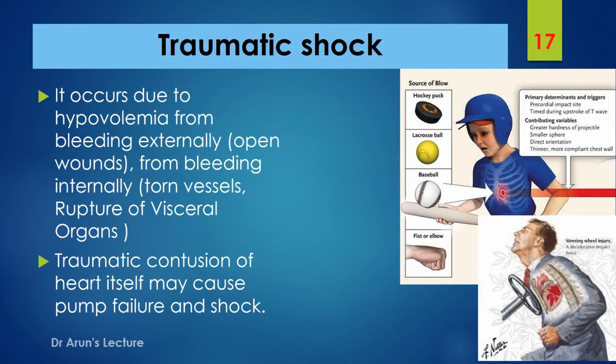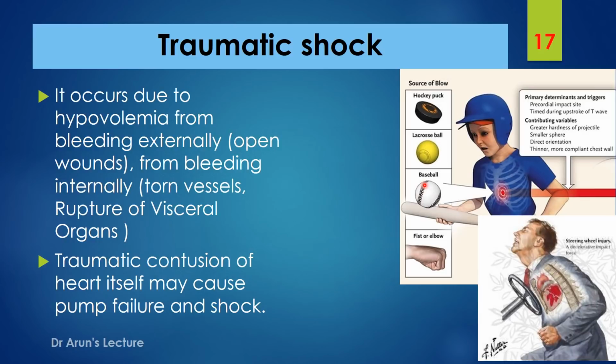Coming to traumatic shock, most commonly it is of a hypovolemic or hemorrhagic state. Externally it can result from open wounds where the bleeding continues, and in cases where the bleeding occurs due to a torn vessel or rupture of visceral organs. Traumatic contusion of the heart itself can cause pump failure as well as a state of shock.